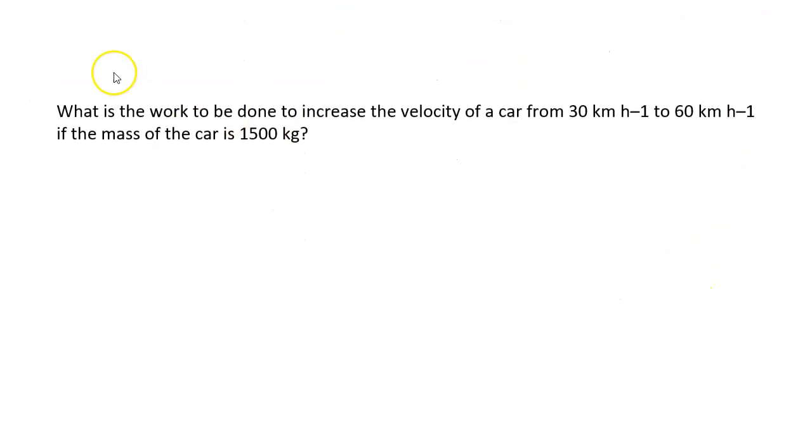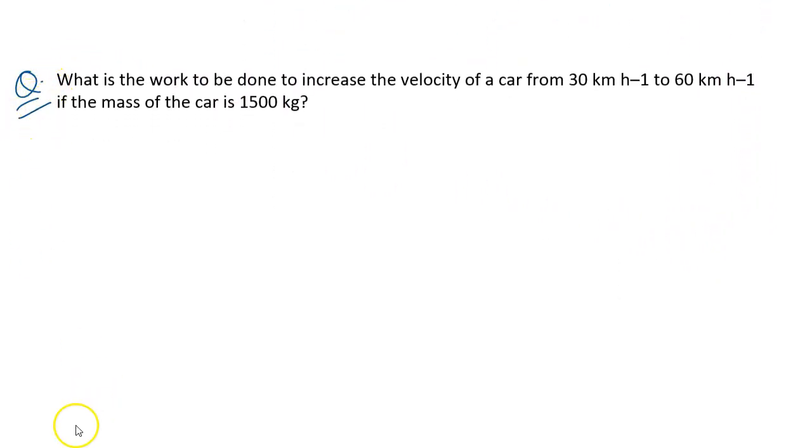Another question we will do. All quantities should be in SI units. If you see here, the question says work to be done to increase the velocity of a car from 30 to 60 kilometers per hour, and the mass is given.